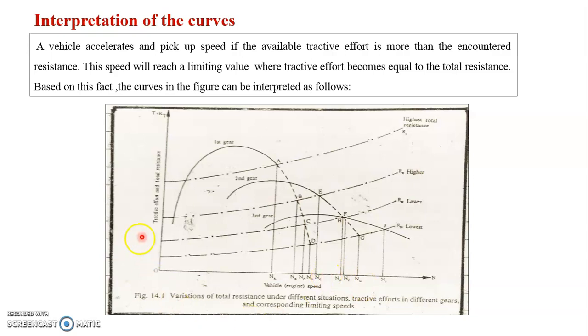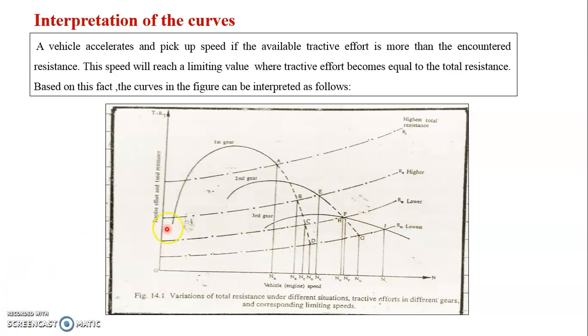Here, if you see the figure, it is a variation of total resistance under different situations, tractive effort in different gears and corresponding limiting speed. Tractive effort and total resistance versus vehicle or engine speed. So here we have to interpret these curves for the gears with the total resistances. Whatever torque is available in the particular gear, I have to discuss with the available resistance.